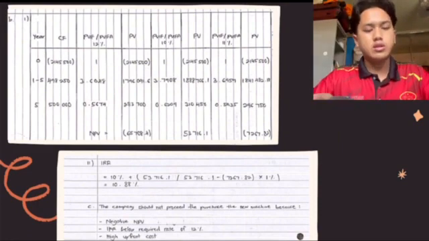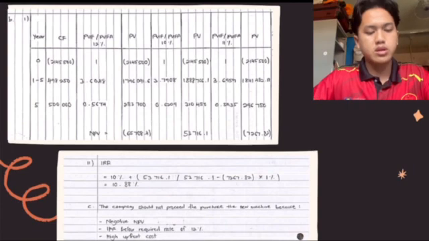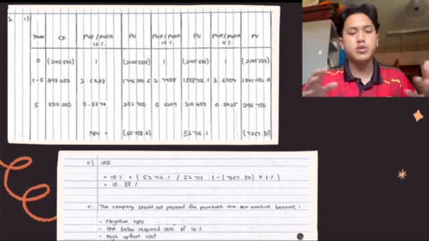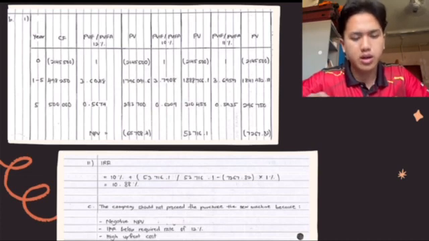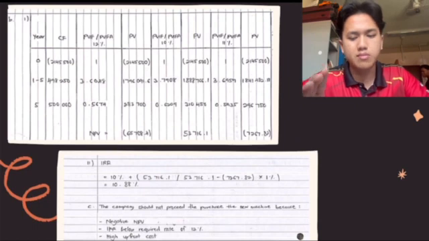So now we go to the IRR, internal rate of return. To get the IRR, we take the positive NPV of 10% and the negative NPV of 11%.